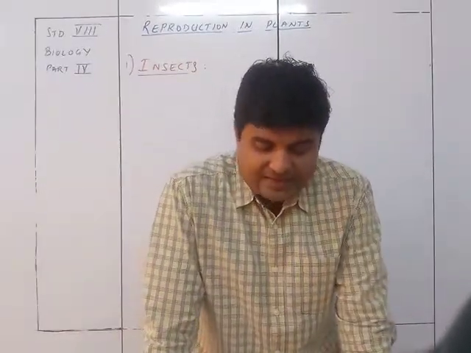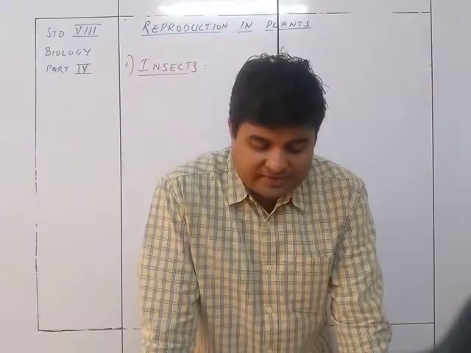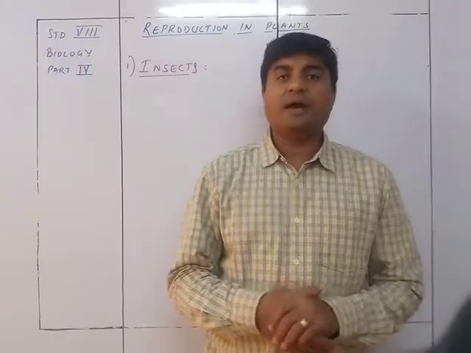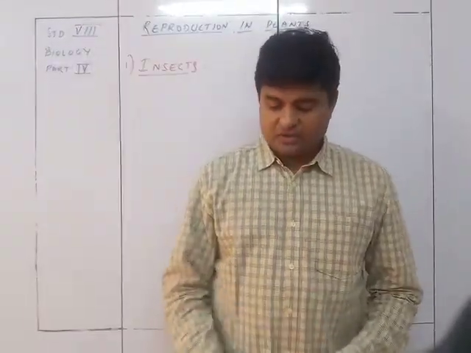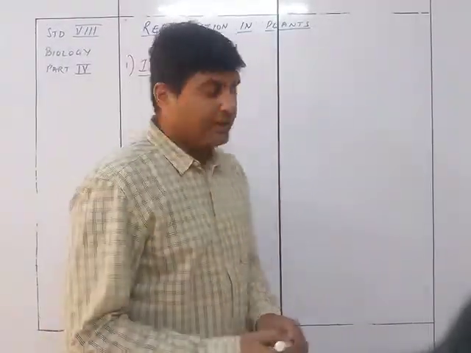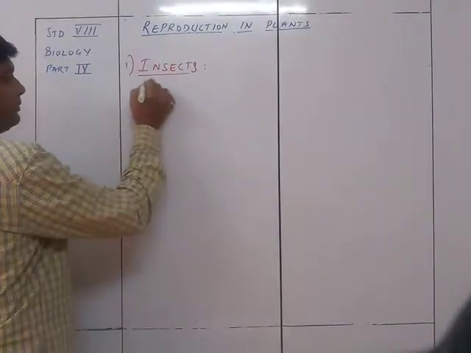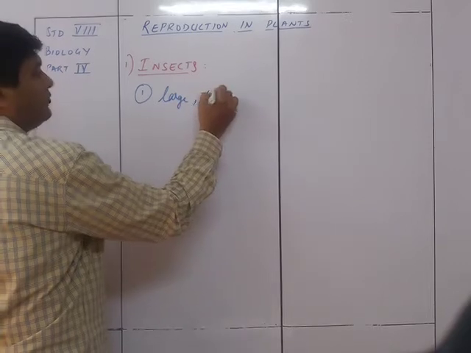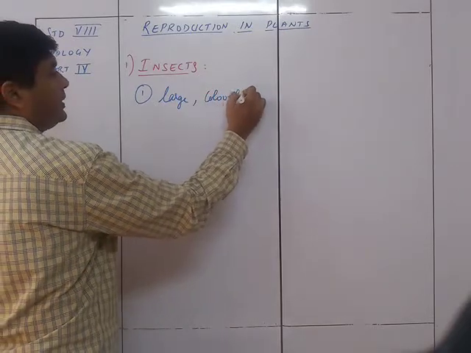So now we understand the specialties of insect pollinated flowers. In insect pollinated flowers, you will always find some specific characteristics of that particular flower. The first thing is the flower will be large, colorful, attractive.